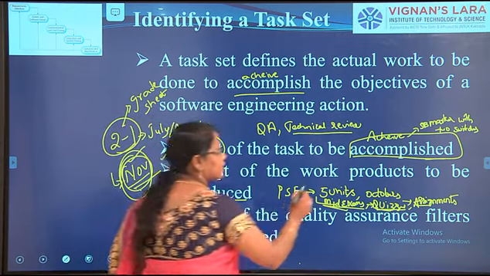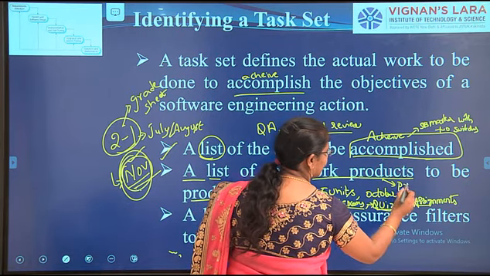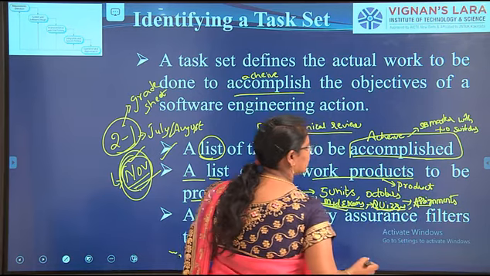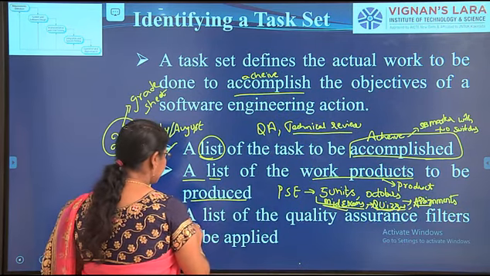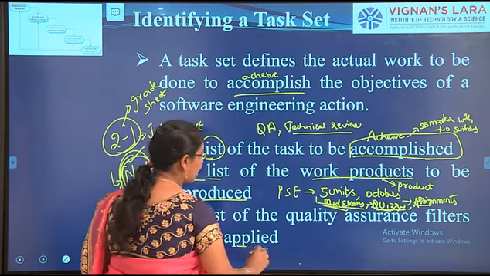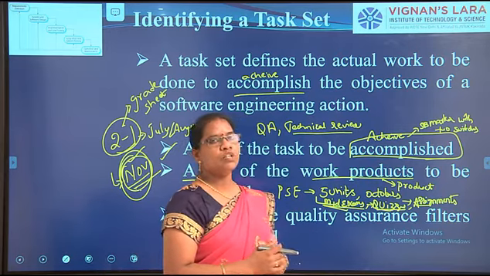At the same time, the list of work products to be produced. Work products are nothing but the end product, that means the product that you are going to develop. Okay. And the next one is a list of the quality assurance filters to be applied. So while developing the product, you have to go for quality assurance.